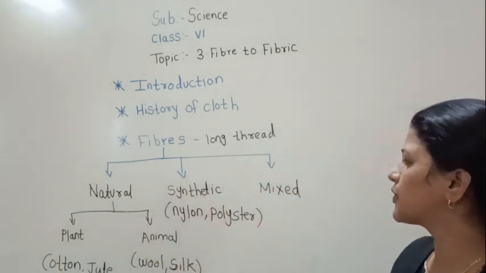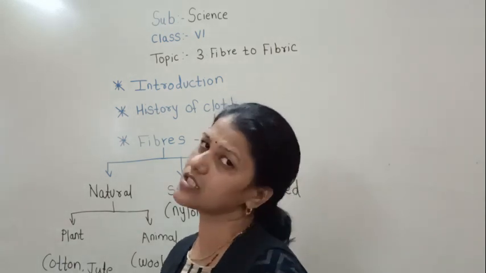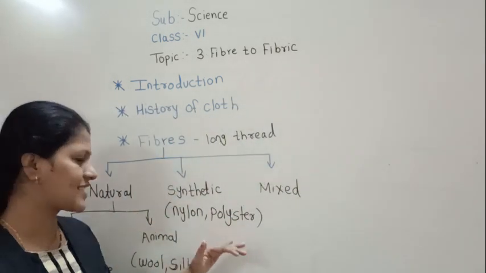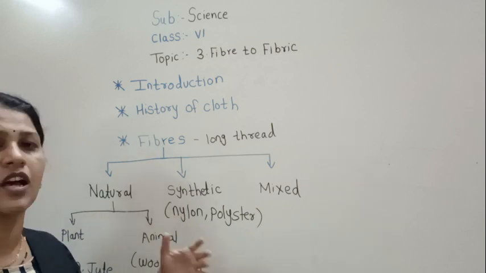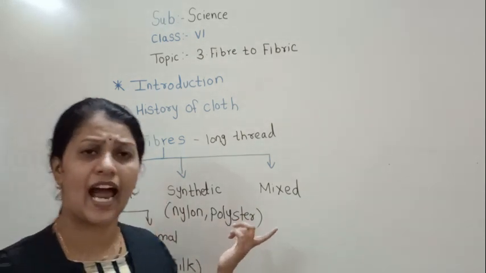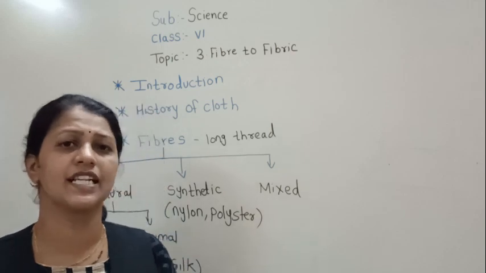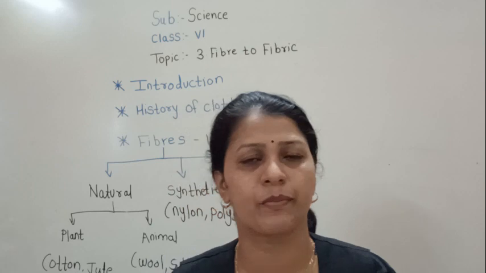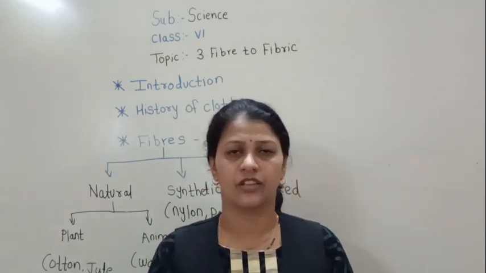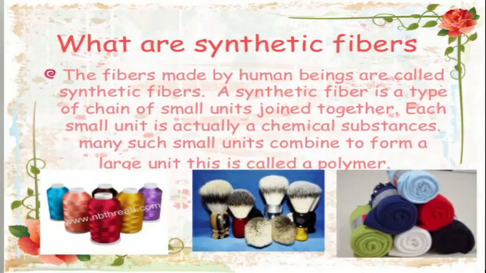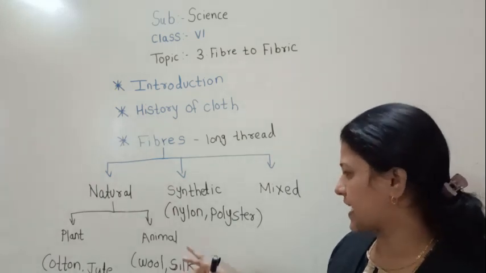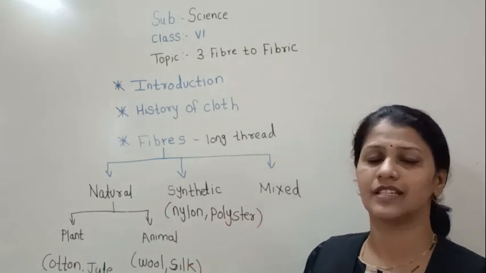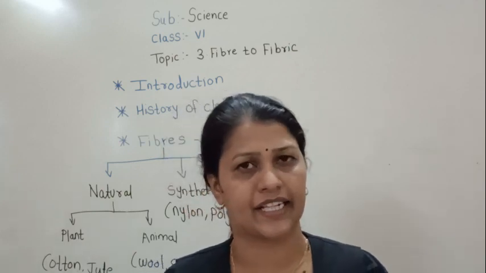So man started developing the synthetic fiber. So let's see what the synthetic fibers are and what the advantages and disadvantages of the synthetic fiber are. Synthetic fiber means what? The fibers which are obtained by using chemical products are called synthetic fibers. For example, nylon and polyester are examples of the synthetic fiber.